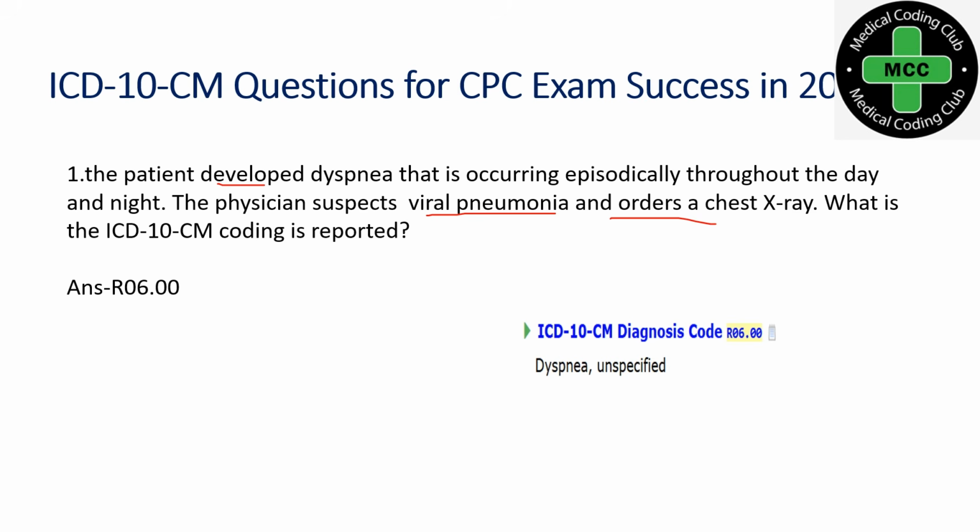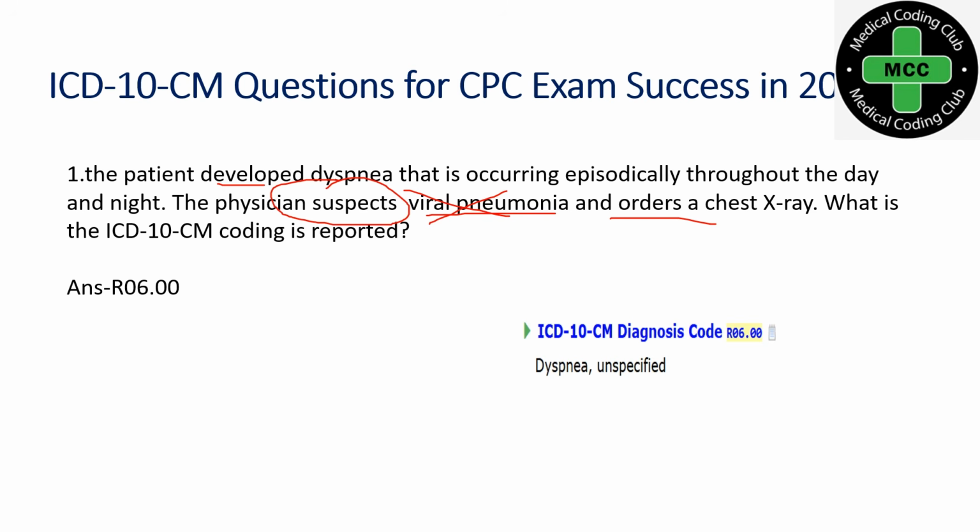Whenever they mention suspect, probable, and all these words, we cannot consider it as definite, so we will not take that as the final diagnosis. Here, as they mention the physician suspects viral pneumonia, you cannot code your final diagnosis as viral pneumonia. Instead you can code the symptoms from the current medical record.